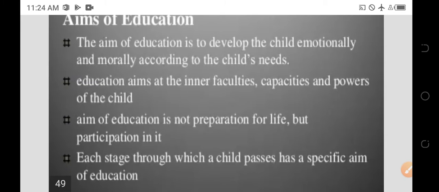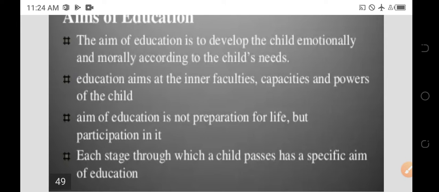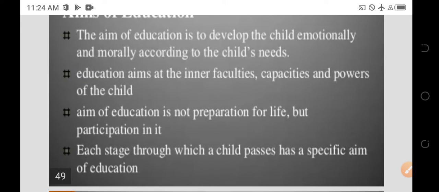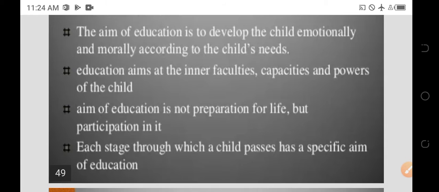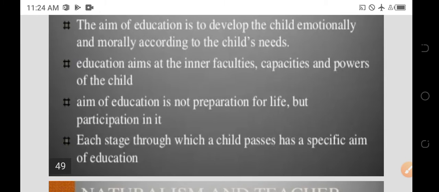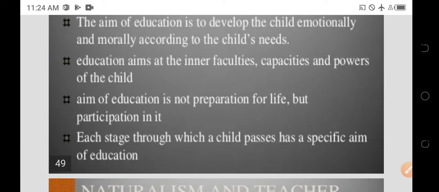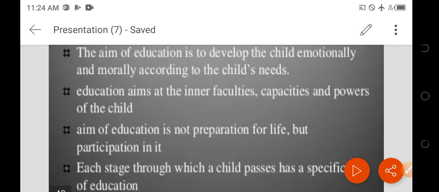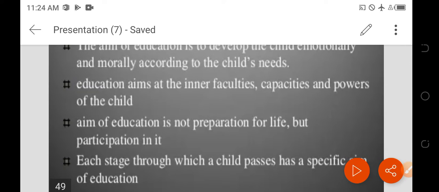That means what? Develop the child emotionally and morally according to the needs of the child, and the inner faculties, capacities, and powers of the child. We should realize the powers and capabilities, and education is not a preparation, it is a participation in life.